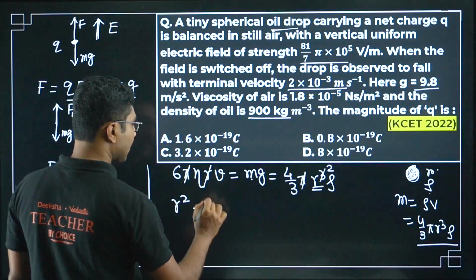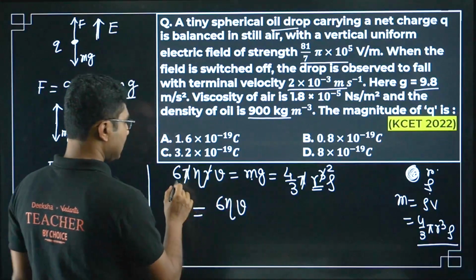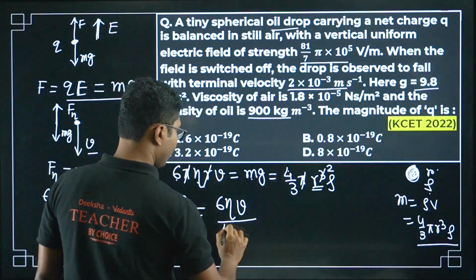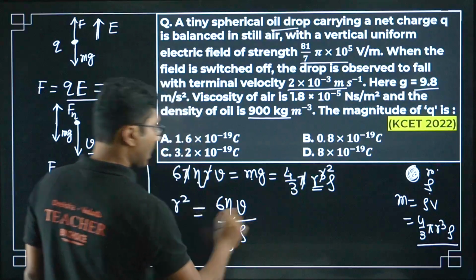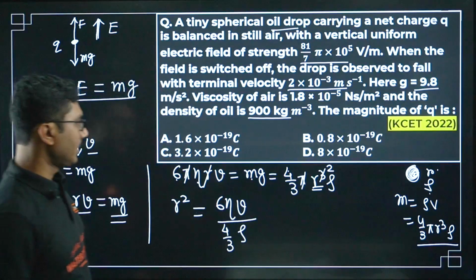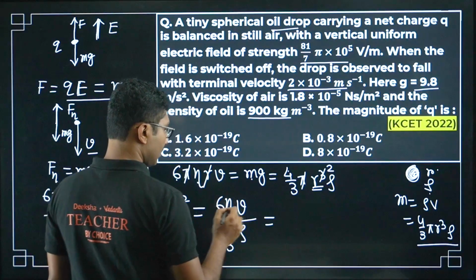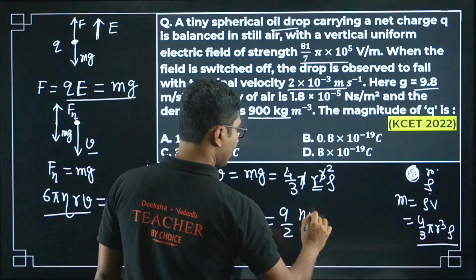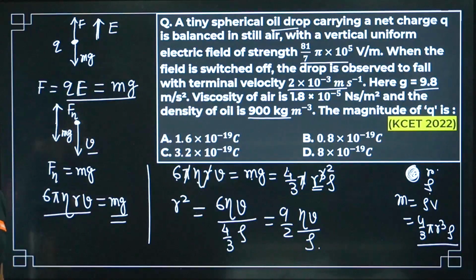So r square equals 6 eta v divided by 4/3 rho. Okay, r square is already here, 4/3 rho. So here if you cancel it, you will get 9/2 rho v by eta v by rho. So this is the value of r square, right?